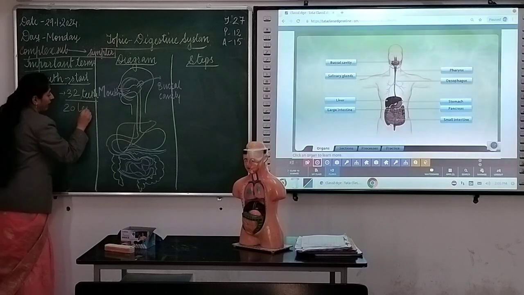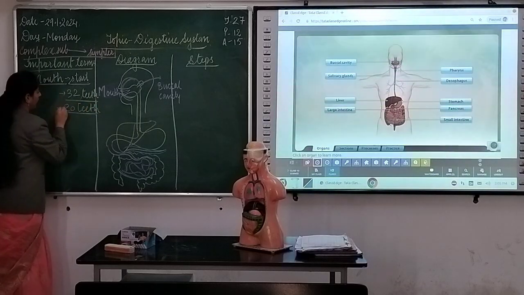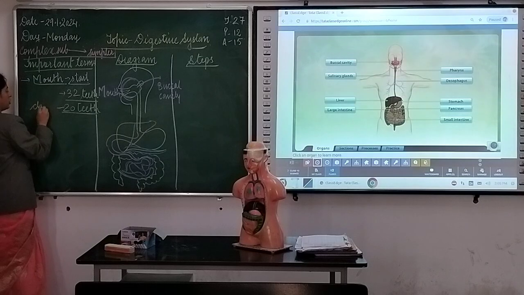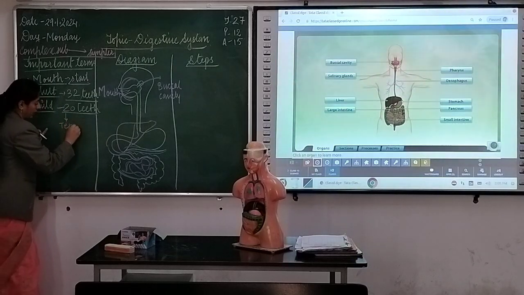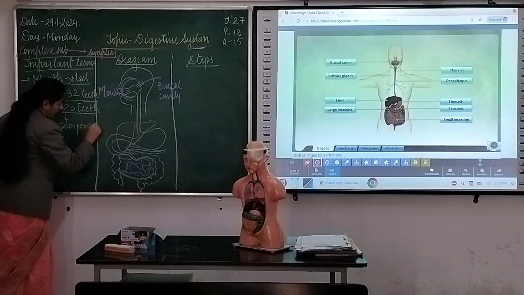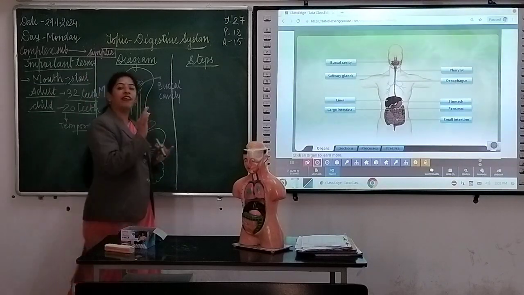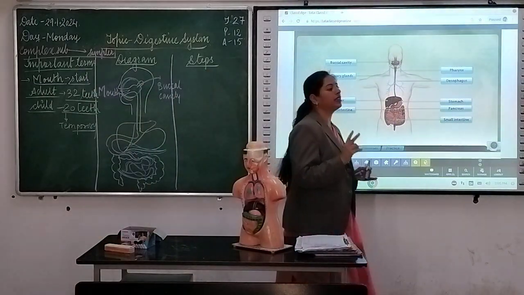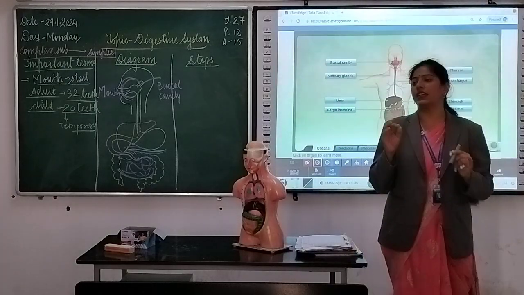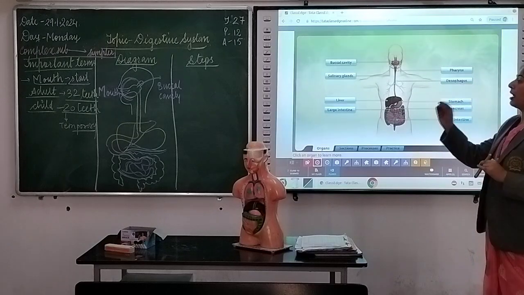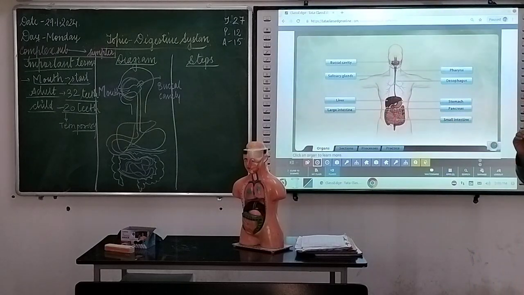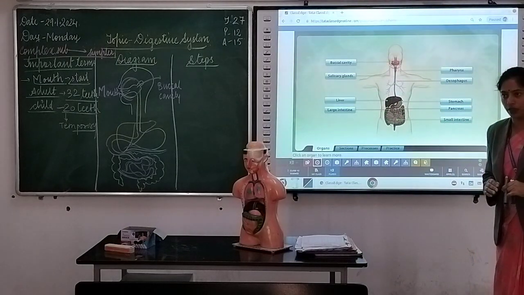And 20 we are having in children. Clear? This is called the temporary teeth. Throughout your lifespan, 2 times your teeth come. First is the temporary and second one is the permanent. So in the temporary we are having 20 teeth and in the permanent we are having 32 teeth.